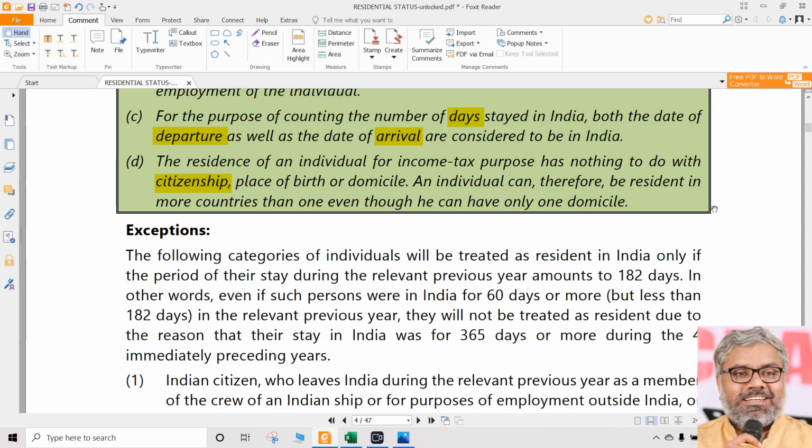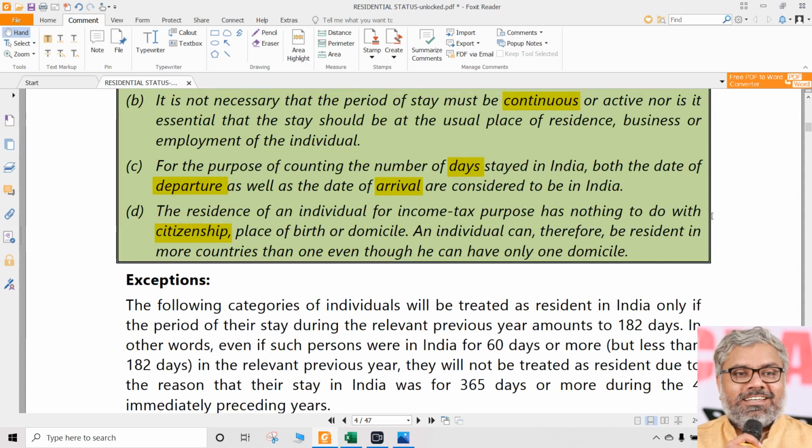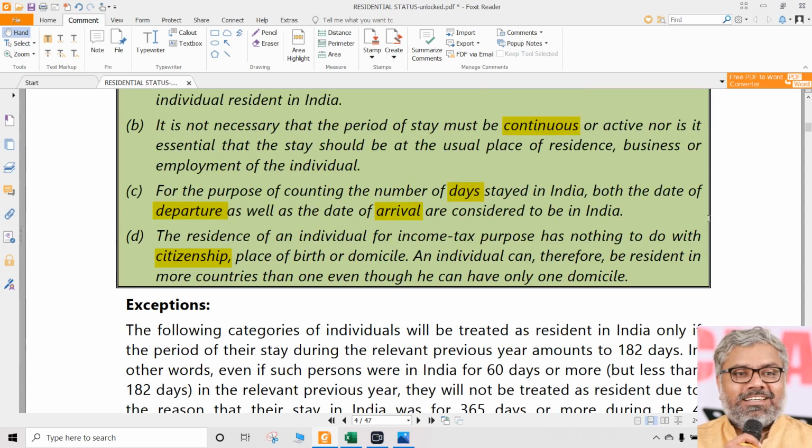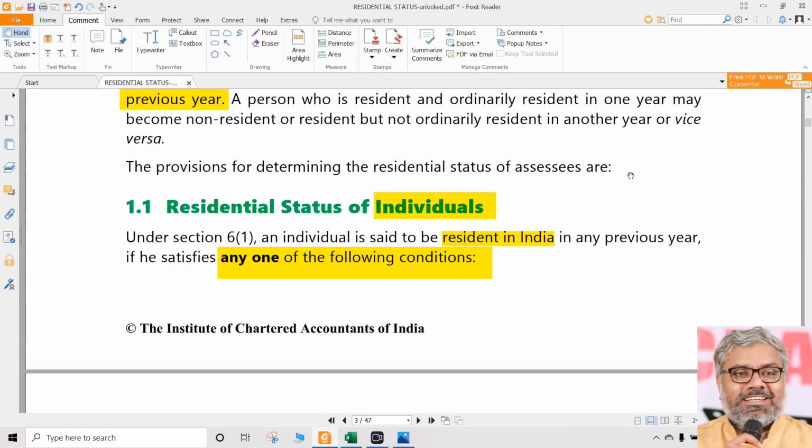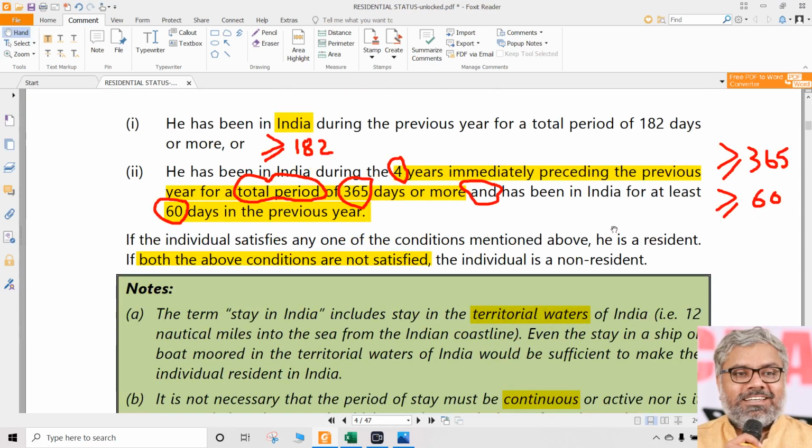So any individual definition by itself will not tell us anything beyond that definition. If we say what is a person, we are only talking about who is a person. That's it. We should restrict it to that level. If we are talking about who is an SSE, we are talking about who is an SSE. That's it. We cannot imagine and apply those things to 100 different places. When we are talking about who is a resident, we are only talking about who is a resident. What are the implications of that? That will come later. Now we will not understand them. By knowing who is a resident or a non-resident, we will not directly know the implications. Implications is the second part. That is what we call tax incidence.